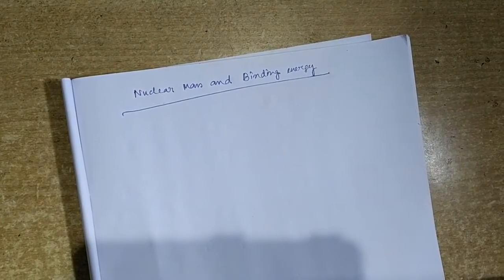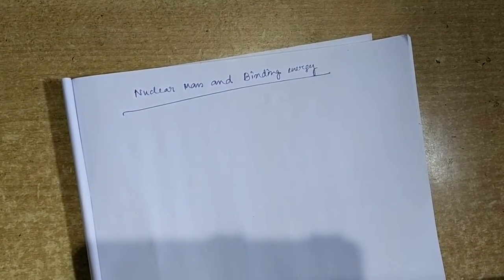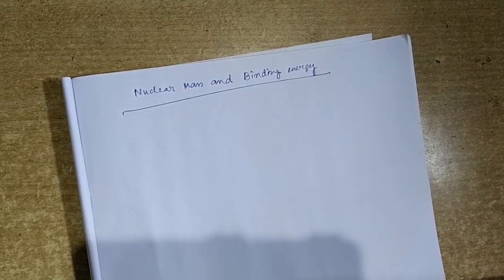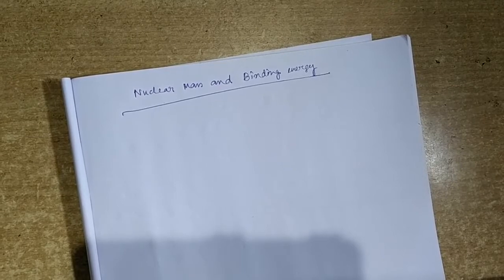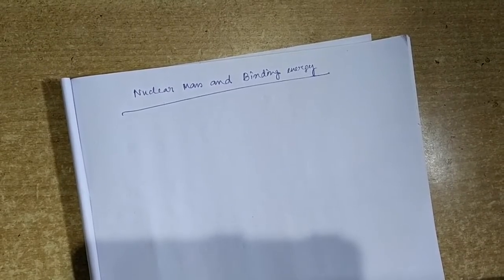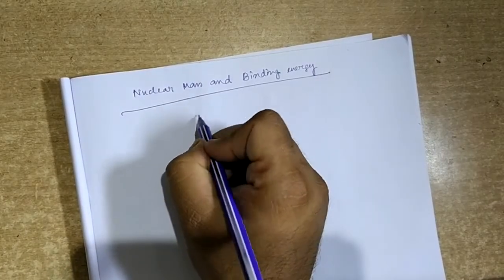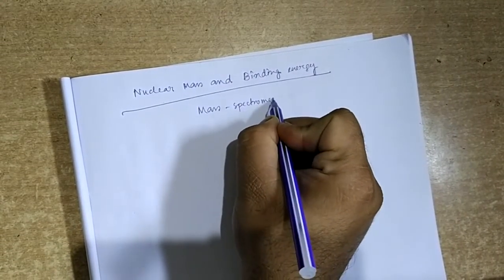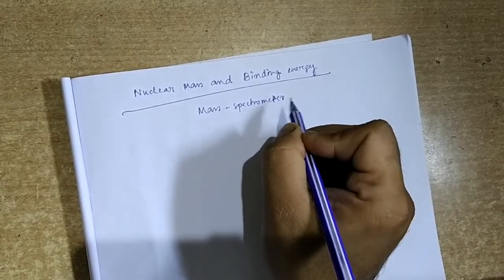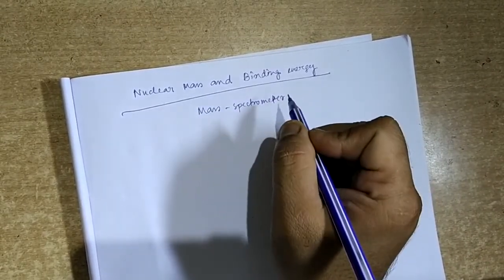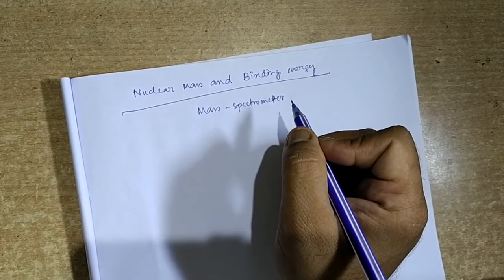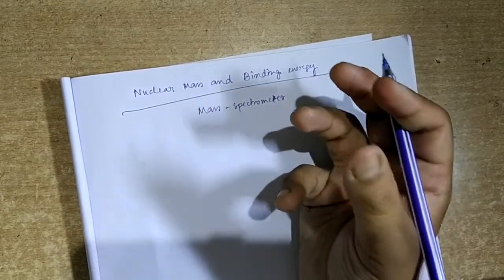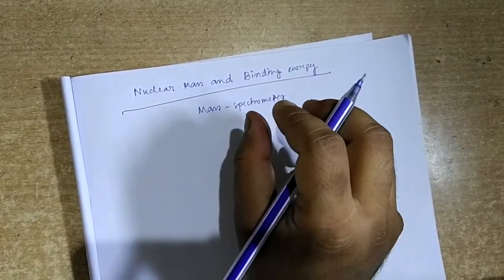So actually the mass of the nucleus is not experimentally measured in our lab. We actually measure the mass of the atom, and the mass of the atom in the lab is measured with the help of a mass spectrometer. One such mass spectrometer is called Aston's mass spectrometer, and this is very famous. With the help of this mass spectrometer we measure the mass of the atom.